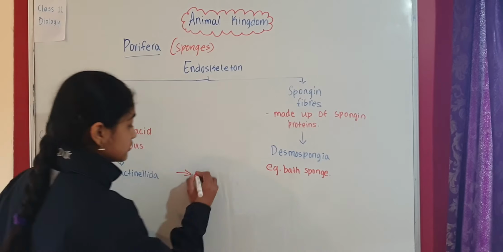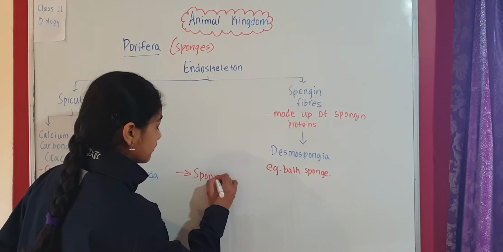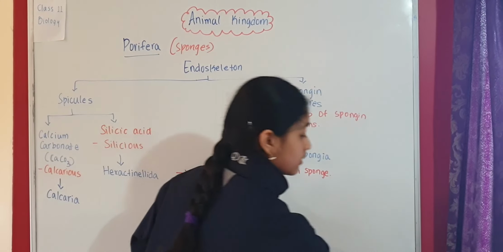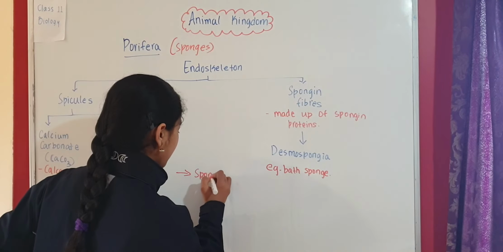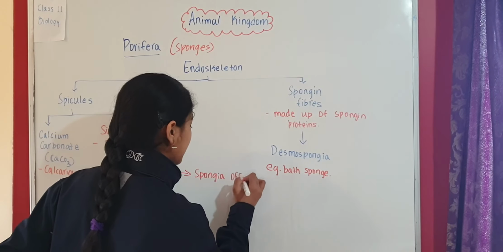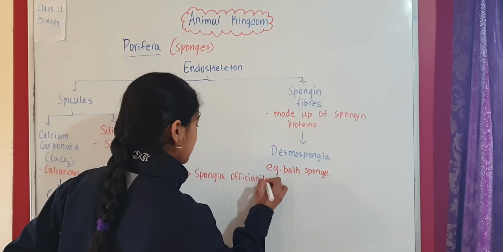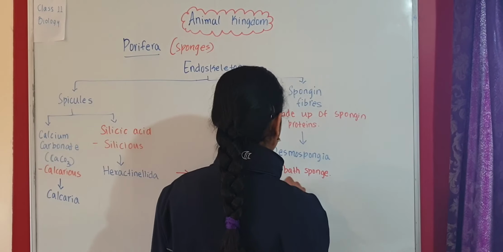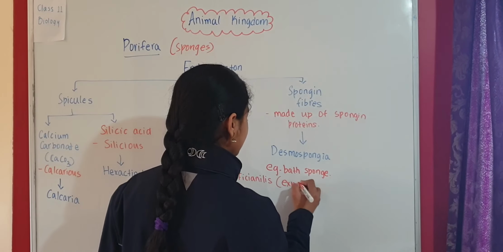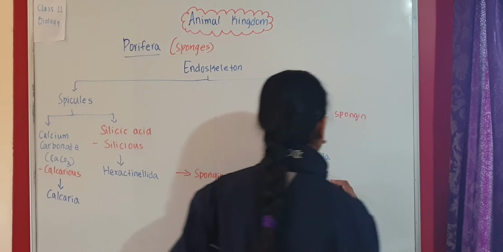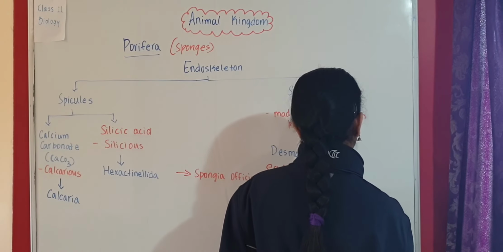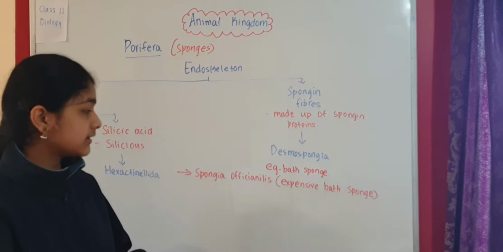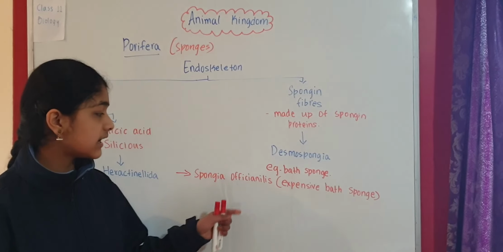There is a sponge called Spongia officinalis.